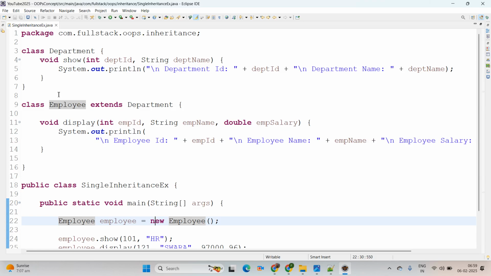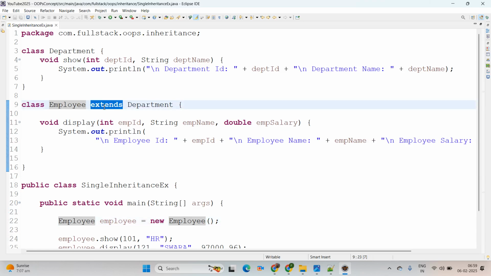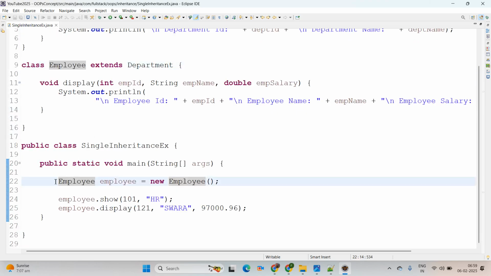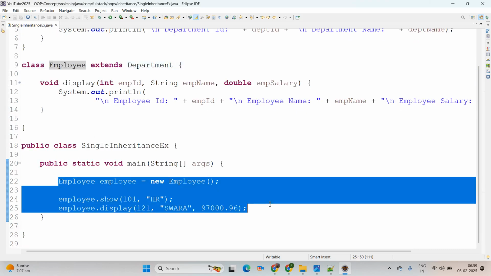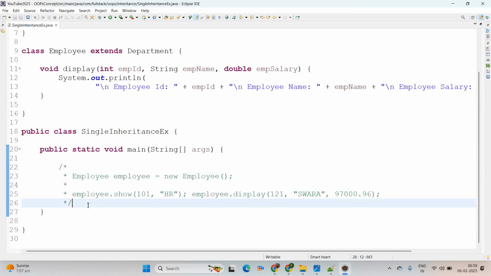And how is the child accessing the property from the parent? Because of the extends keyword. By using the extends keyword, we are able to acquire the property from the parent, inheriting the property, extending the property from the parent. Then here I will create one more scenario. You can simply consider this a very commonly asked interview question.